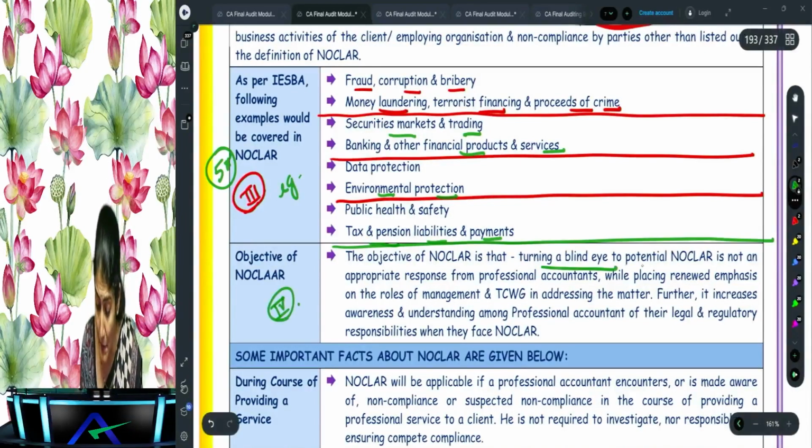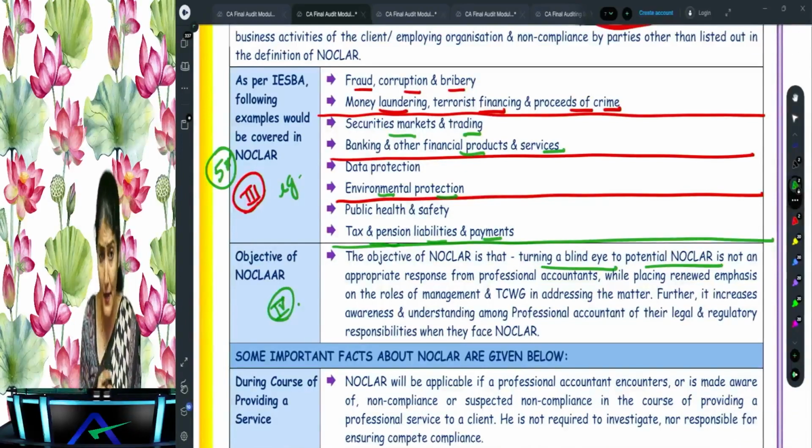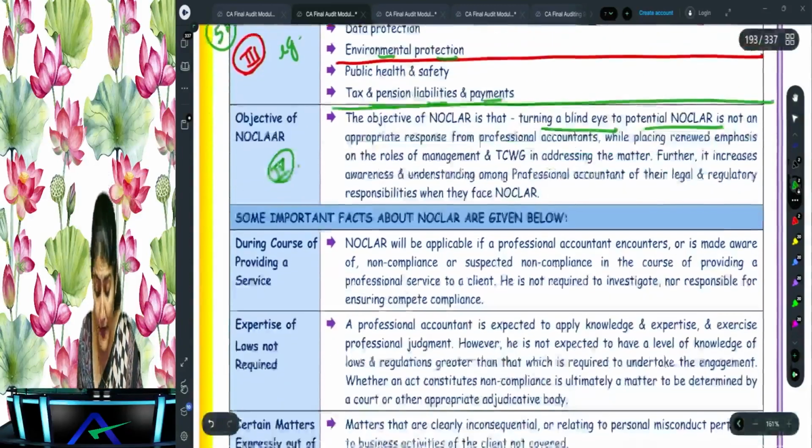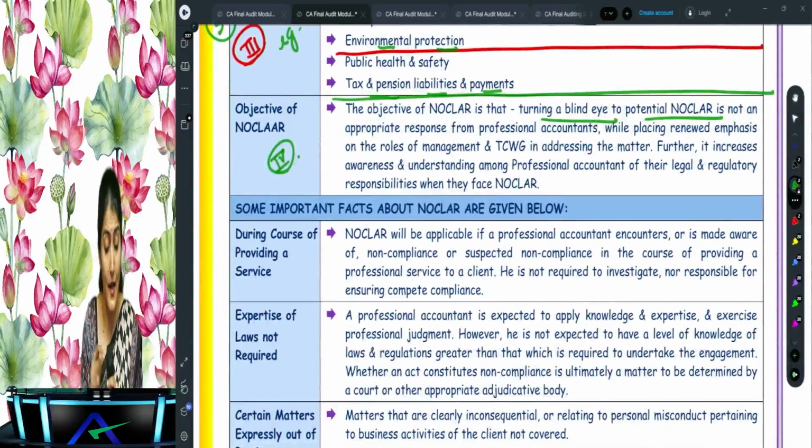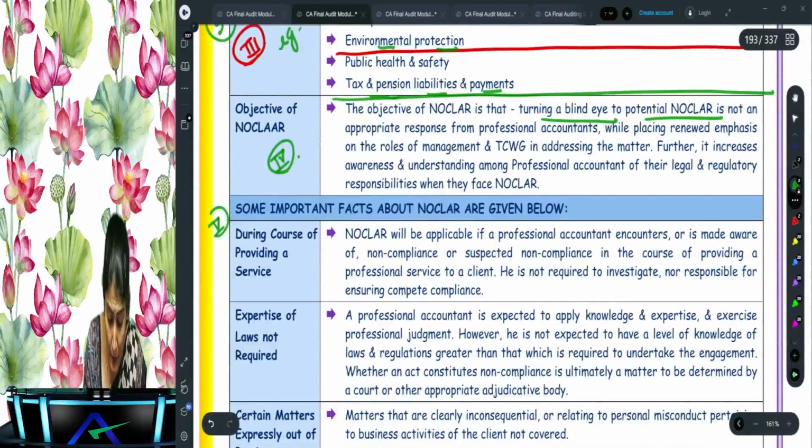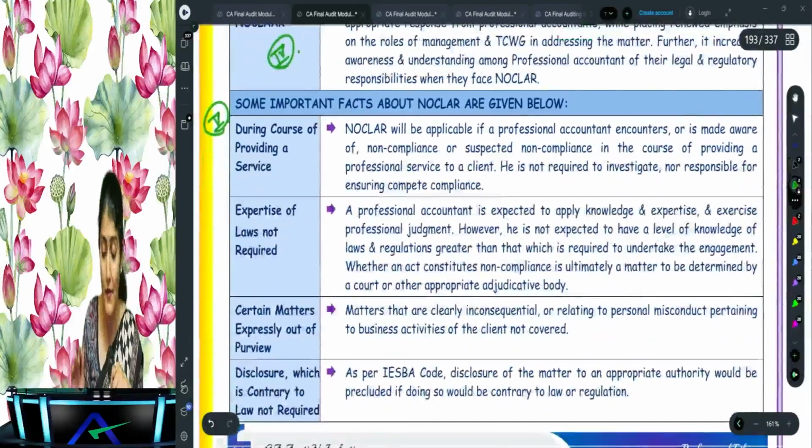Not to turn a blind eye to a potential NOCLAR. Right, not to turn a blind eye. You say, no, I am not required to tell anybody. But now it has been put in your code of ethics. So not to turn a blind eye to a potential NOCLAR. Are you understanding that? Right. Then what does it say? Some important facts about NOCLAR. What are the important facts about NOCLAR?